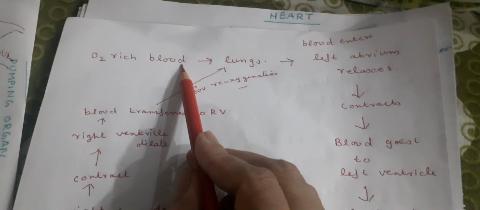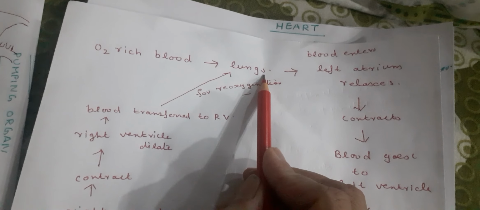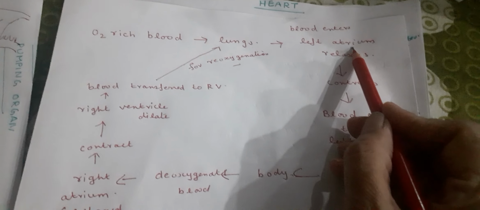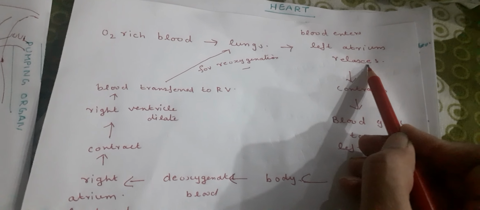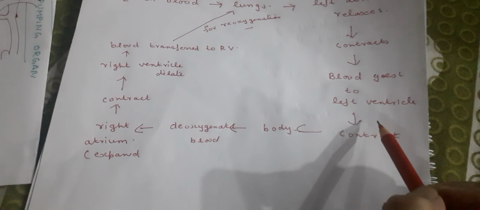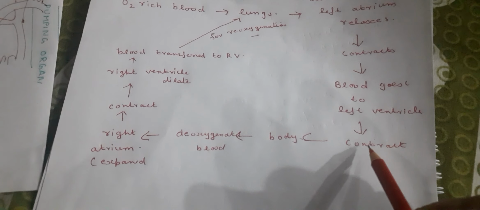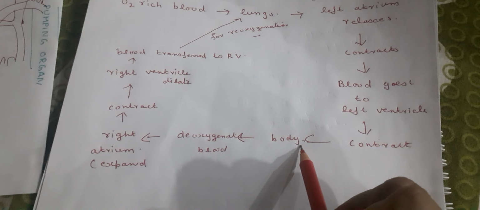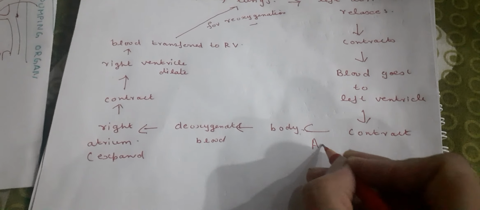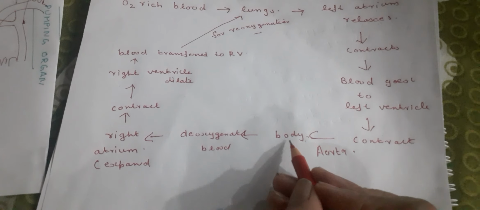I'll make you more clear once again. Oxygen rich blood from lungs enters the left atrium. Left atrium relaxes. When left atrium contracts, the blood goes to left ventricle. When left ventricle contracts, blood goes to the body through aorta. Aorta is the largest artery.